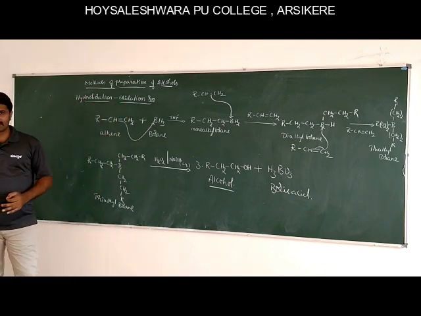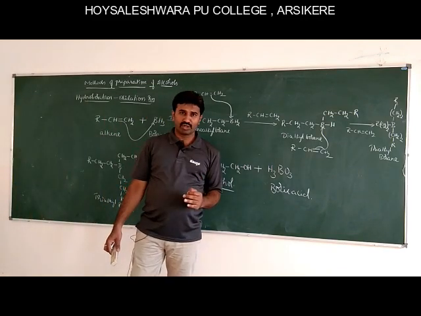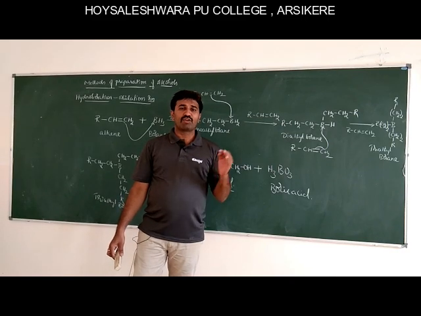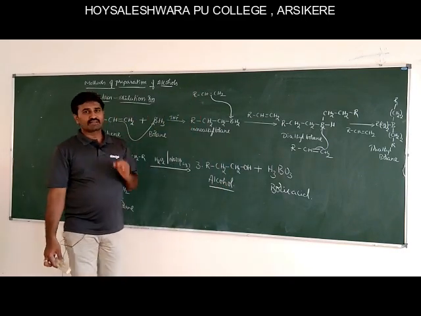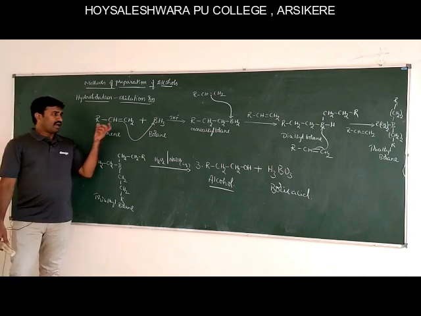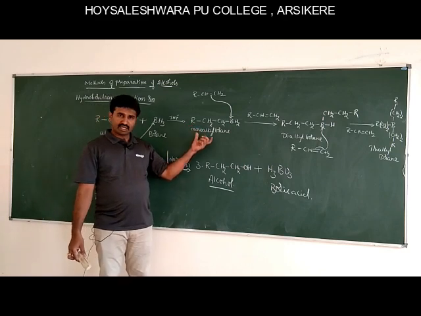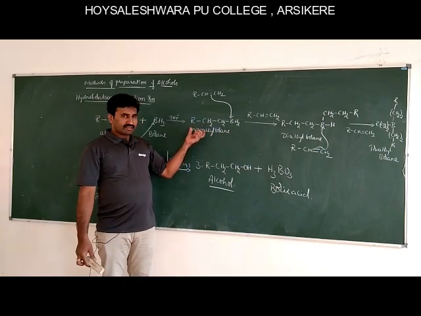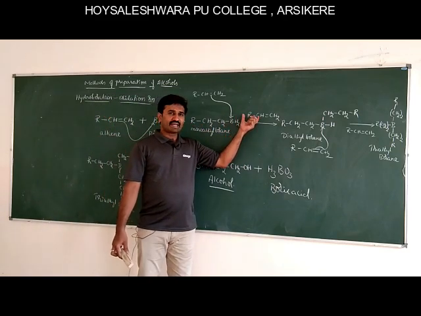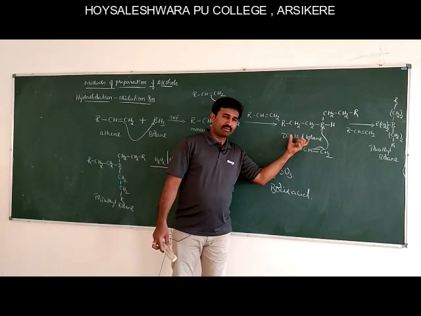Hydroboration oxidation reaction is the electrophilic addition of borane molecule to an alkene followed by oxidation gives alcohol in good yield. The alkene upon reacting with borane molecule forms monoalkyl borane. This monoalkyl borane again reacts with one more molecule of alkene to form dialkyl borane.